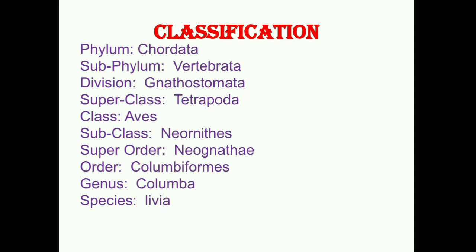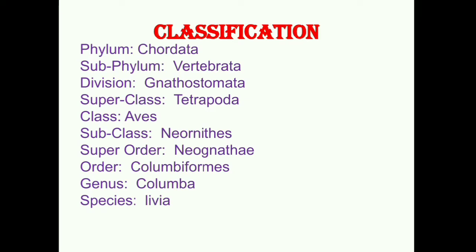Class Aves, that includes birds. Subclass Neornithes, that means living birds. Its superorder Neognathae, that means it has a beak without teeth, order Columbiformes, genus Columba, and species livia.